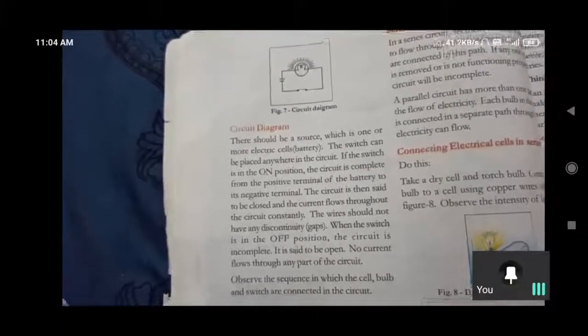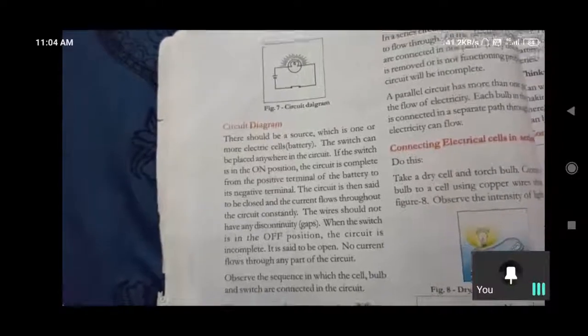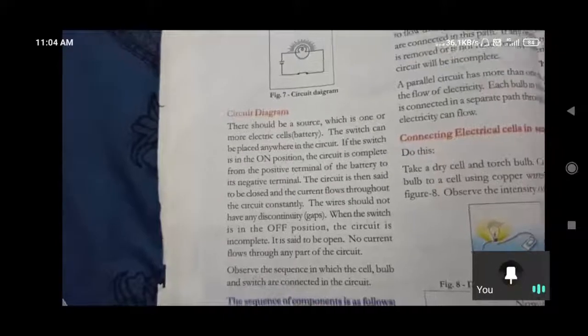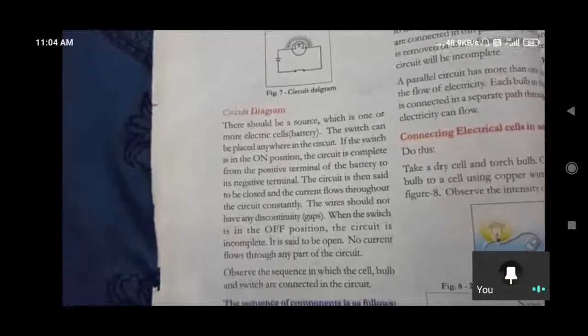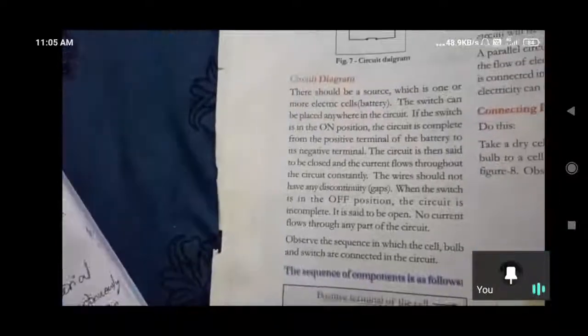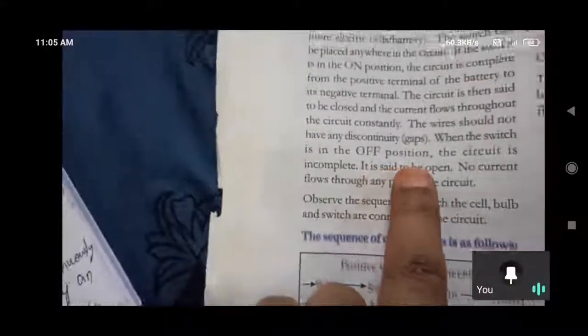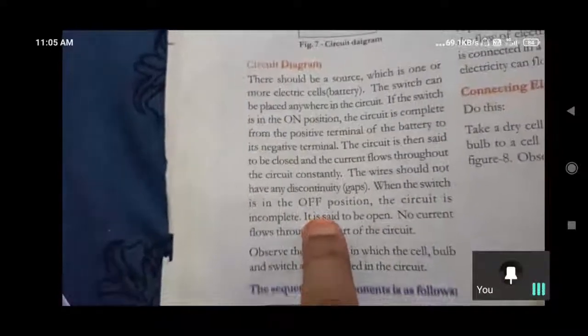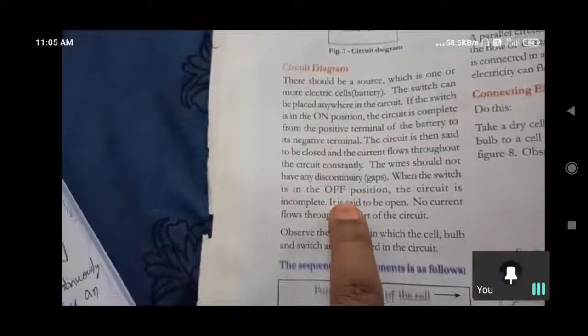If we switch off, the circuit breaks. So there is no flow of current. We are stopping it there. To stop the current flow, we have to switch off. That means an open circuit. Off position means open circuit, on position means closed circuit. Wherever we open or break the circuit, there is no flow of current.